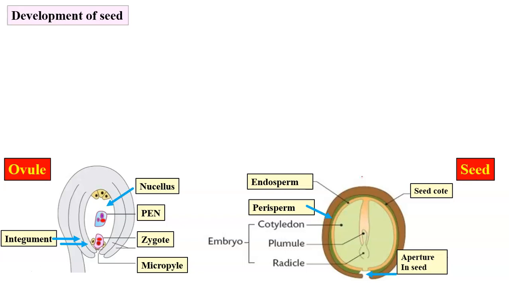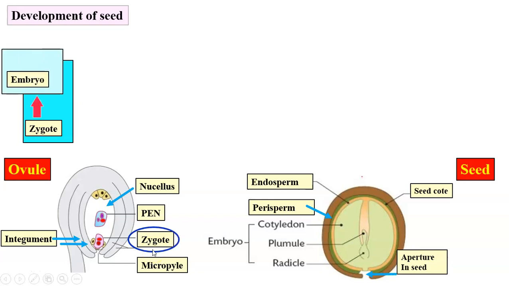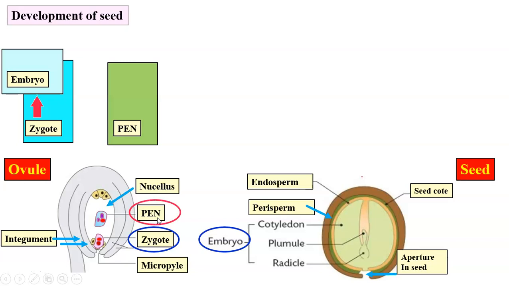Now the development of the seed. Let us see how this succulent, fleshy, soft ovule changes into very hard and protective seed. How the different parts of the ovule develop into different parts of the seed respectively. The zygote. After fertilization, the zygote becomes embryo. The primary endosperm nucleus. After fertilization, it becomes endosperm.